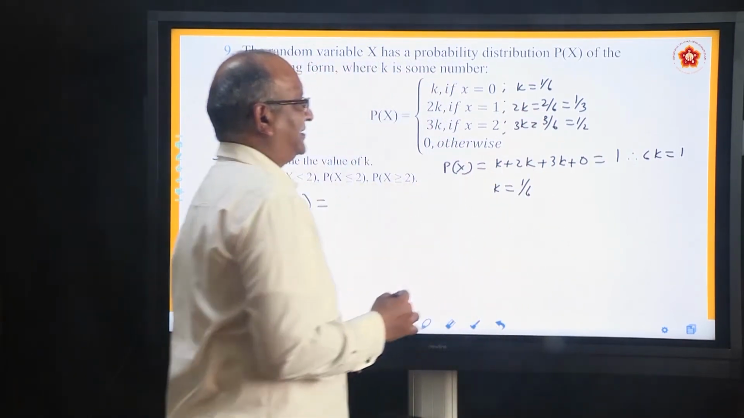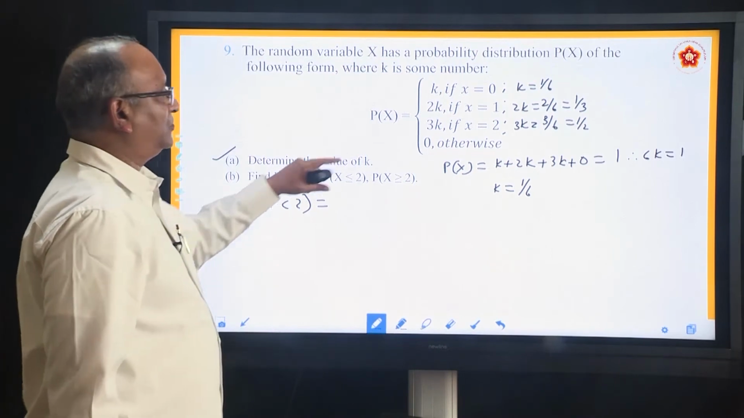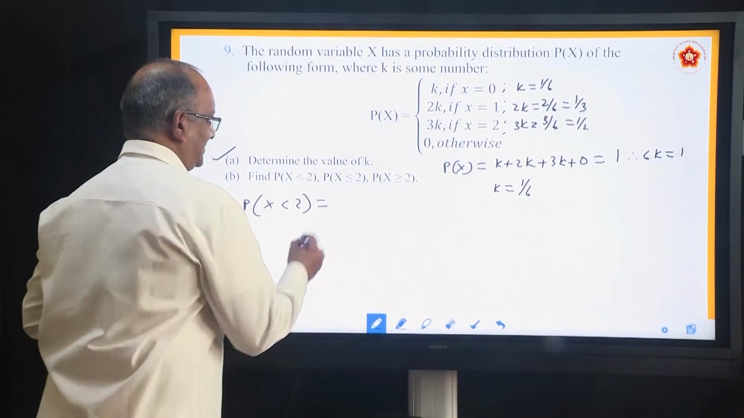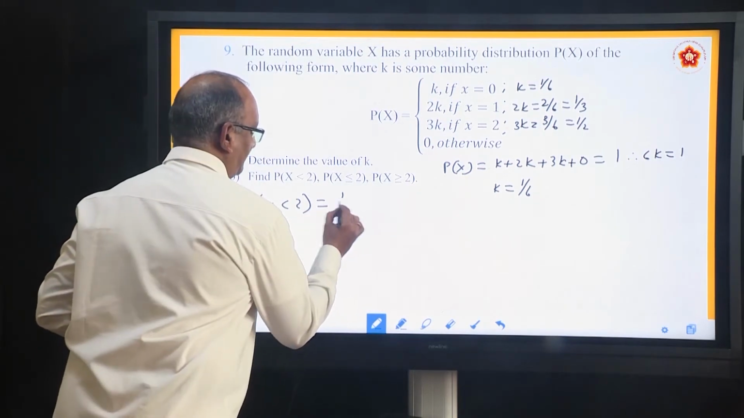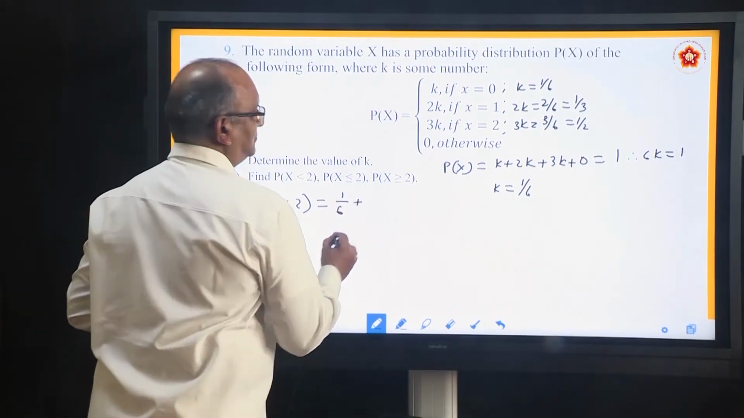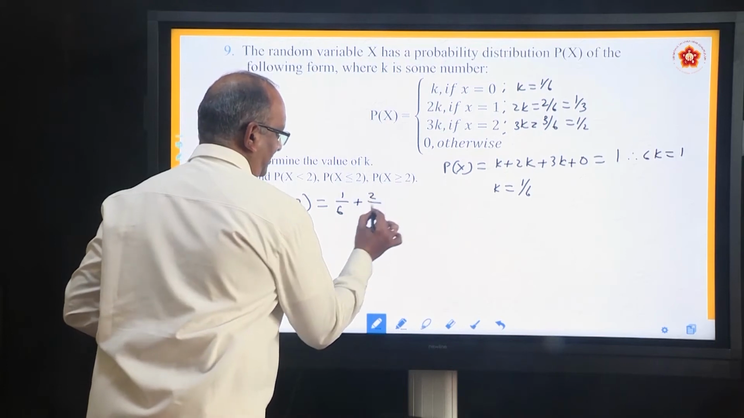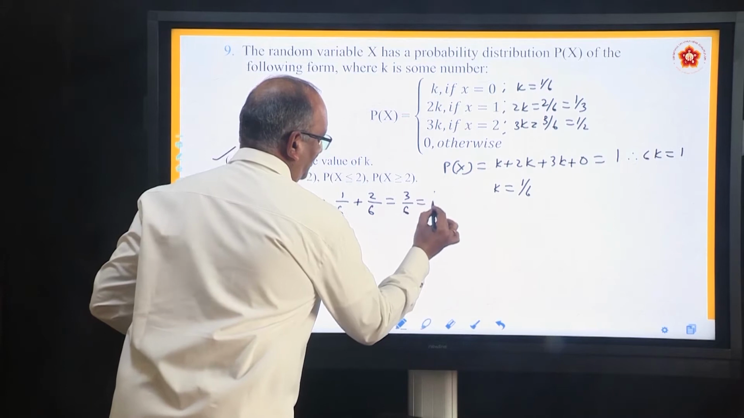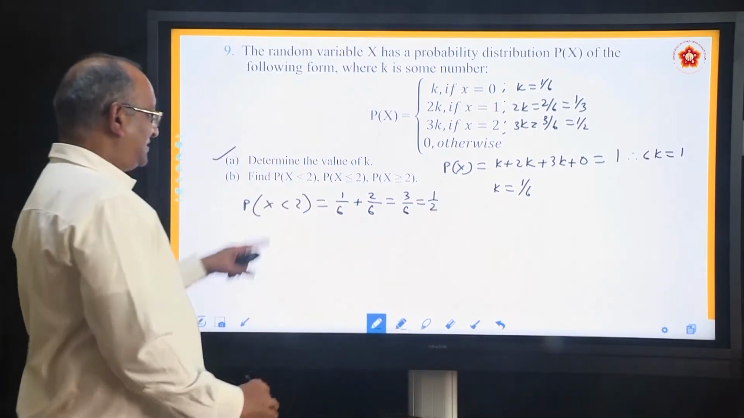Now you can answer anything. What he says, less than 2. Less than 2 means before this 0 and 1. So the answer is 1 by 6 plus 2 by 6. 1 by 3 you can write, they are one and the same. So it is 3 by 6 equal to 1 by 2. This is the first one.